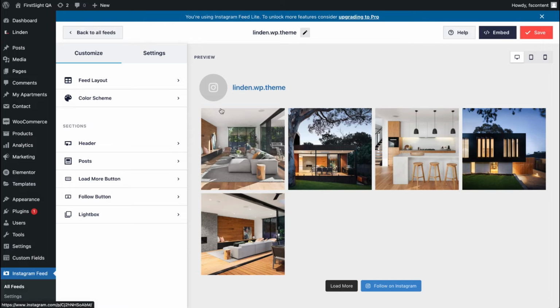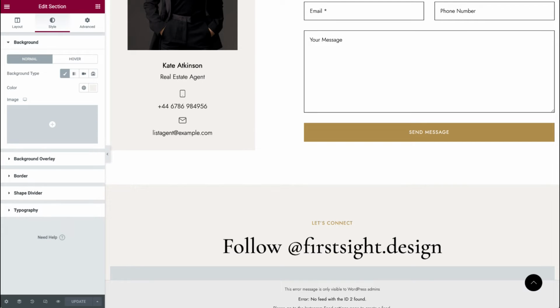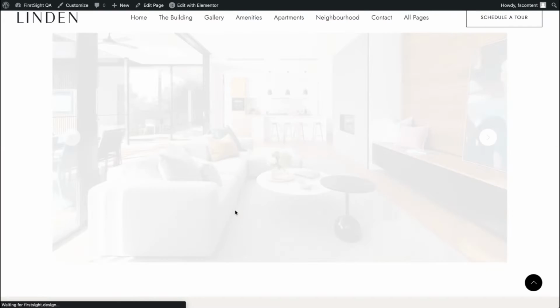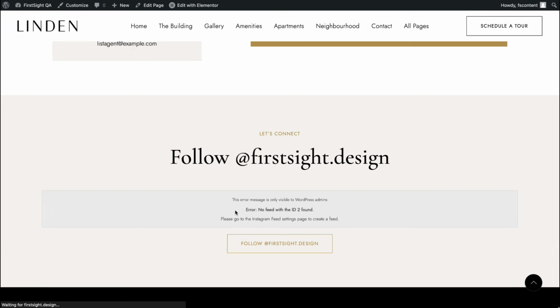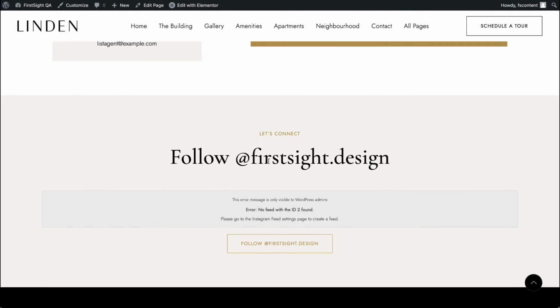You can see that there are some redundant elements on top, like the Linden WP theme and these buttons. But before making the changes, click on the save button, and let's take a look at how our account looks now. So let's scroll down. Let's reload the page. It's still not connected, so we can check that by opening our Elementor.